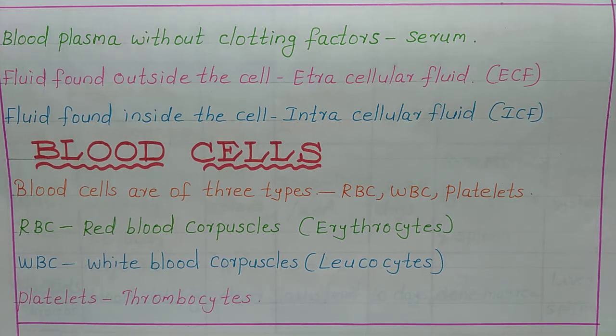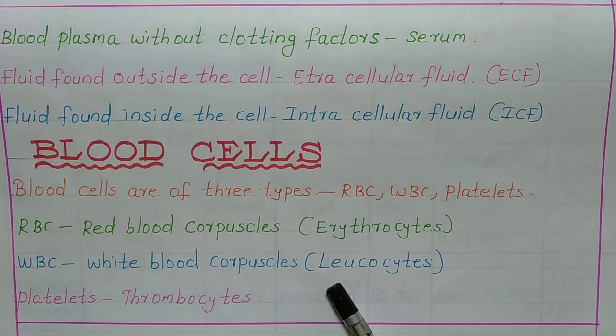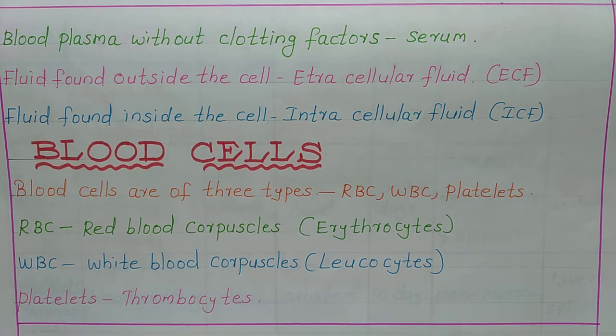Next one is WBC. WBC is nothing but white blood corpuscles. It is otherwise known as leukocytes. Why did it get that name leukocytes? Because it is white in color. That's why it got the term leuko means white. Next one is platelets, thrombocytes.